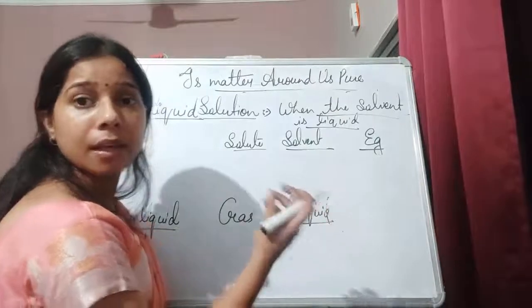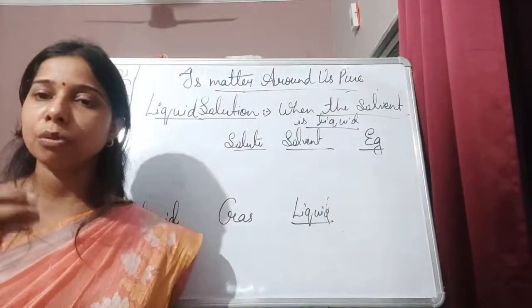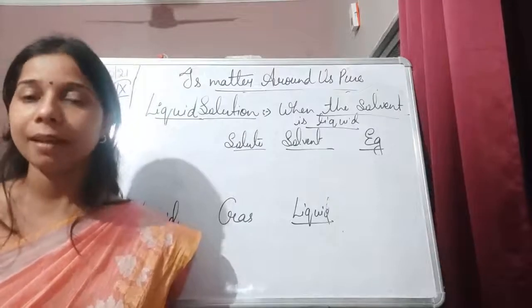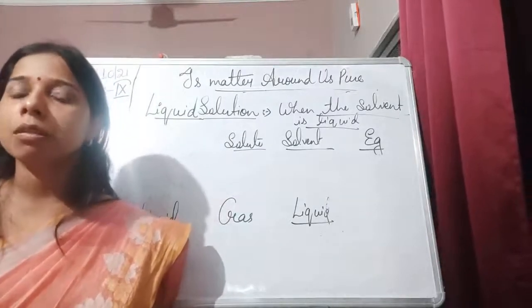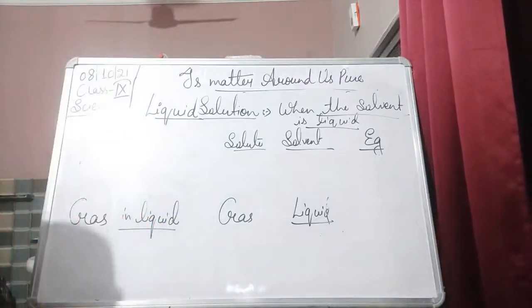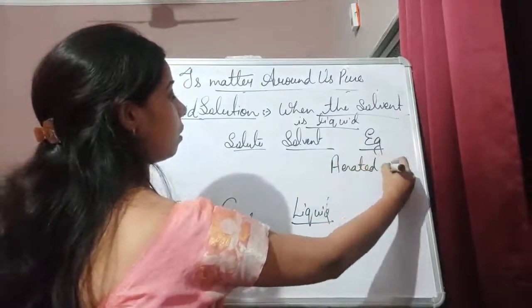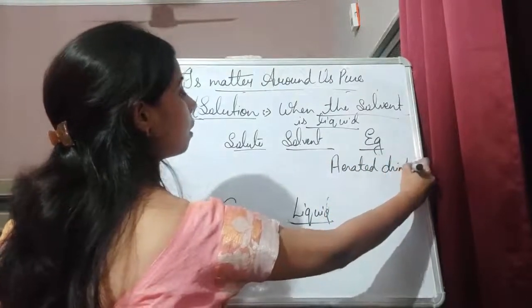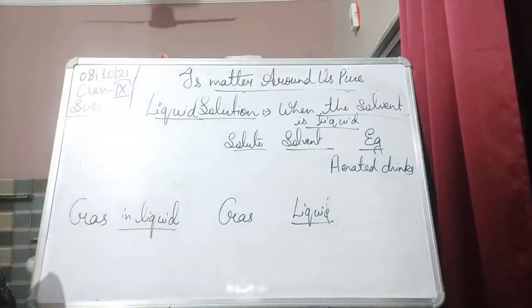Aerated drinks. Aerated drinks are what, students? Soft drinks. In a soft drink, carbon dioxide is present, so a less amount of gas is present in the liquid. So this is also an example of a gas in liquid. Aerated drinks are an example of gas in liquid.